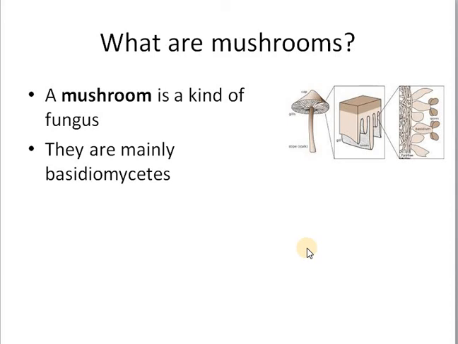Mushrooms are nothing but a group of living organisms. Now they are grouped with plants. Some forms are edible, and these edible fungi are called mushrooms. They are mainly belonging to basidiomycetes. See, this is the mushroom what we see outside. Under the mushroom there are some structures like this. They are called gills. There you can see a structure like this, and these sac-like structures are called basidium. Since they are having basidium, these mycetes are called basidiomycetes.